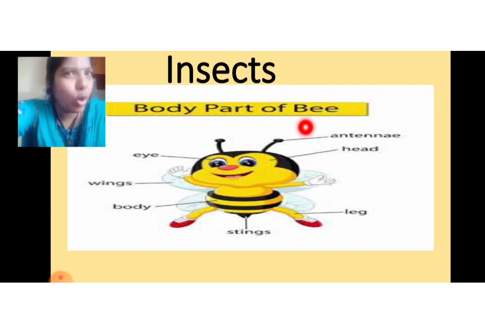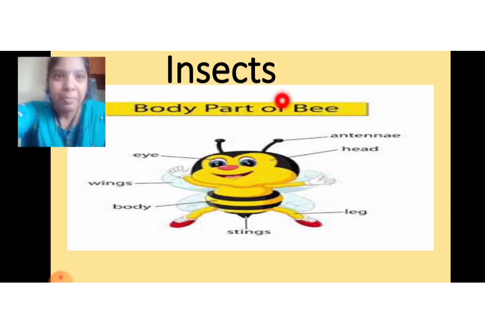We check out the body parts of bees. There was a difference. The animals were having their tails. The birds are not having long tails. Short tails were there. And the animals have 4 legs. The birds have 2 legs. And the body parts of animals and birds differ. Let's check out the body parts of insects.